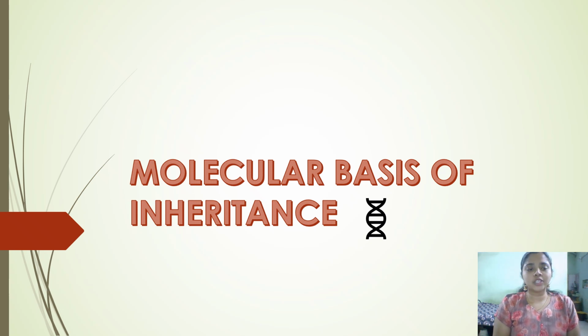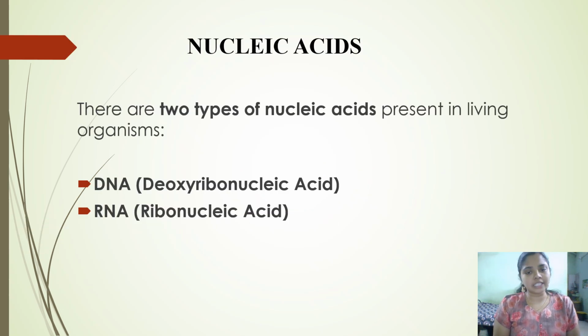Hello everyone. In this session, we will be discussing nucleic acids, one of the important macromolecules present in all living organisms. There are two types of nucleic acids: one is DNA and the other is RNA. Nucleic acids carry the genetic information from parents to offspring. They store the genetic information, and carry the information for protein synthesis, enzyme formation and other biological processes.